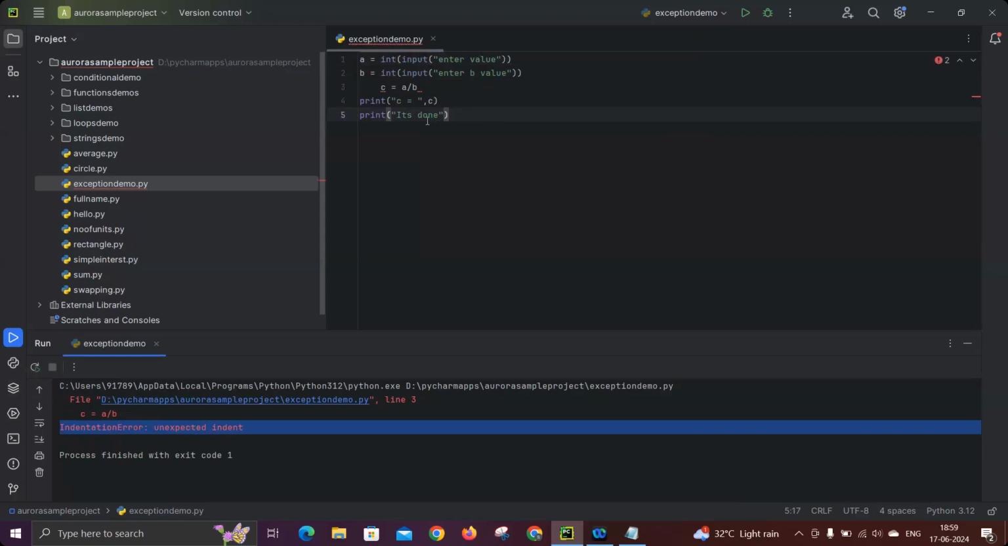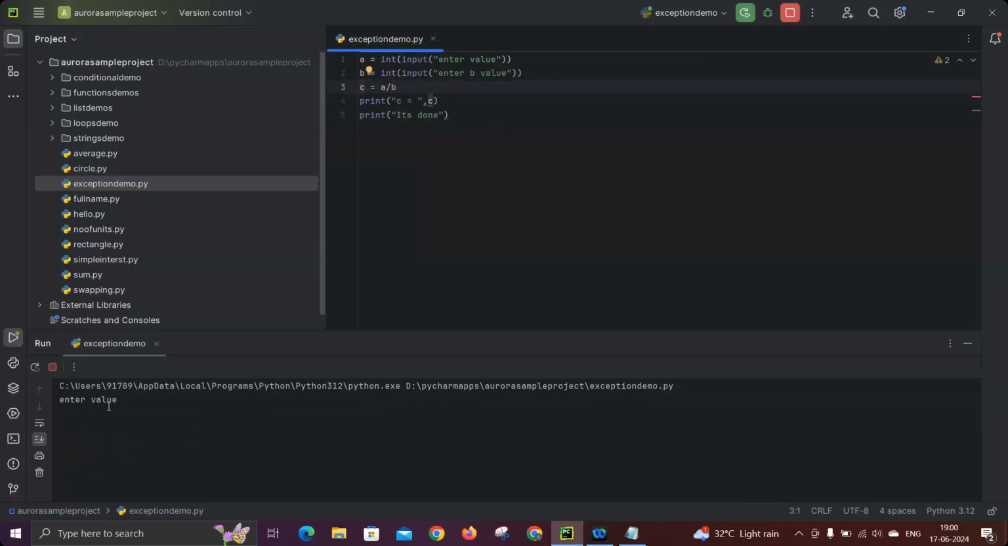It means we didn't actually write any block, like an if condition or for loop. Everything is in the same alignment, but I intentionally gave one tab space. That's why it's giving unexpected indent. That means you have given an extra indent, so remove that. Now I'm removing it. Okay, now you see that the error is gone. Likewise, once everything is cleaned in the code, only then are you able to see the output. Otherwise, it won't go for execution.